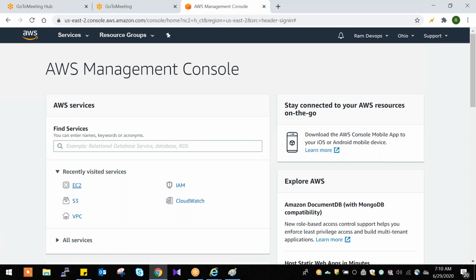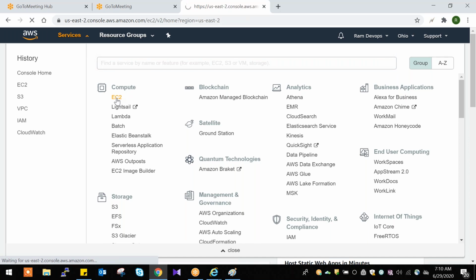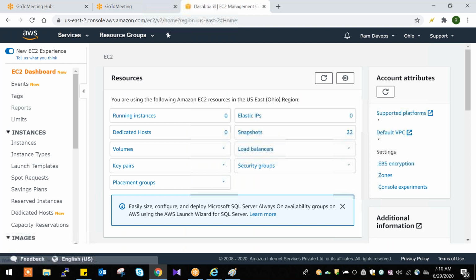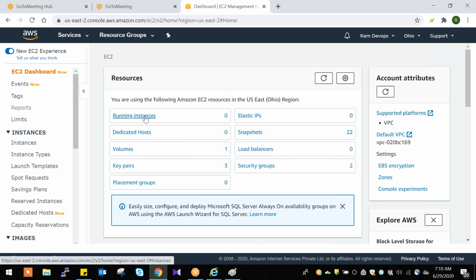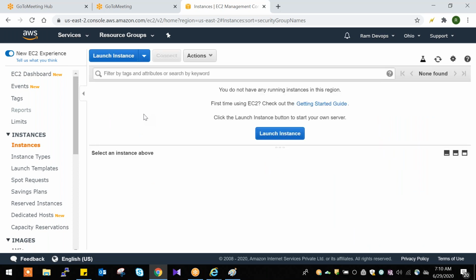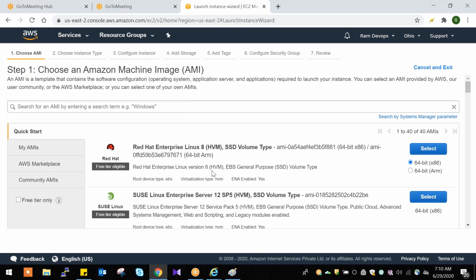So first, click on Services. Once we log into the console, click on Services. In Compute, we have EC2. Click on running instances. Here it is showing Launch Instance, so click on Launch Instance.